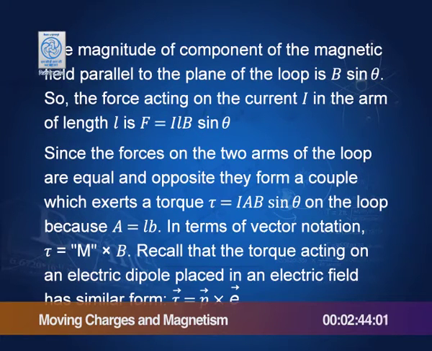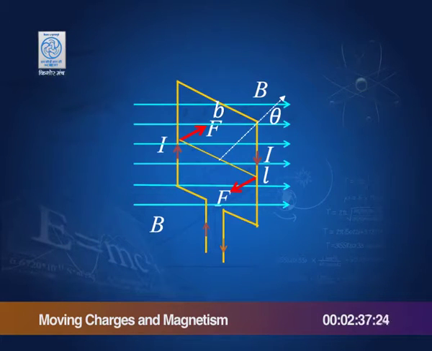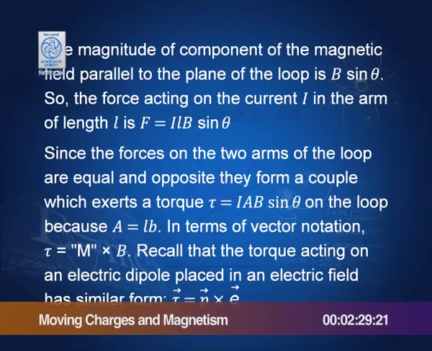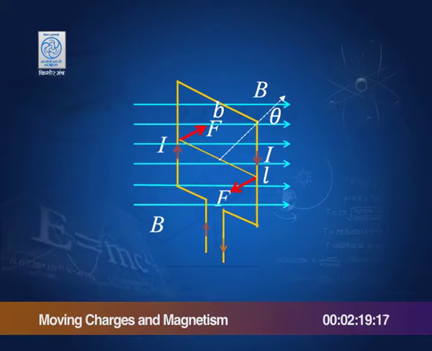Therefore, the torque is I L B sin theta into b, since the torque is these two equal and opposite forces multiplied by the distance between them, which is b. L into b is the area, so it becomes I A B sin theta, and I A, remember, is the magnetic dipole moment of the loop.